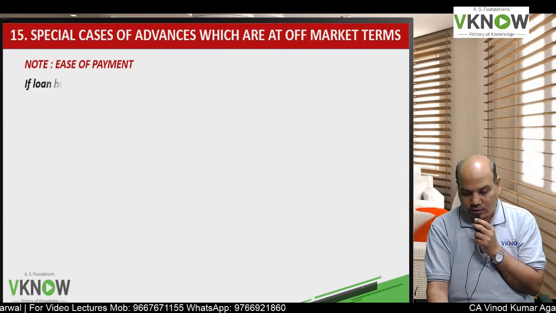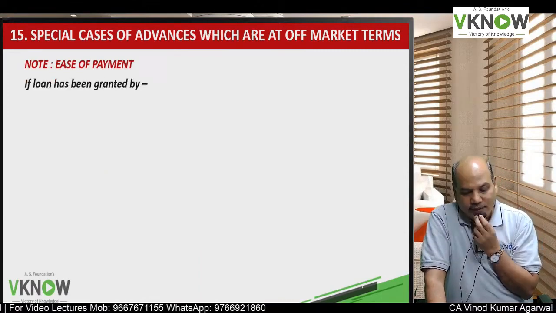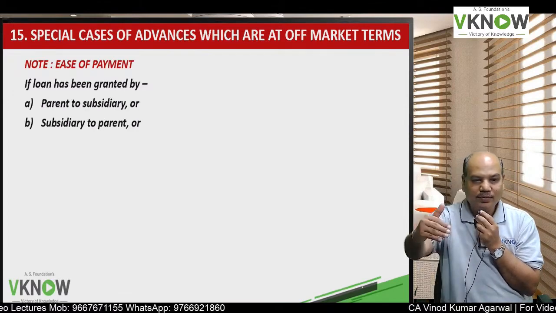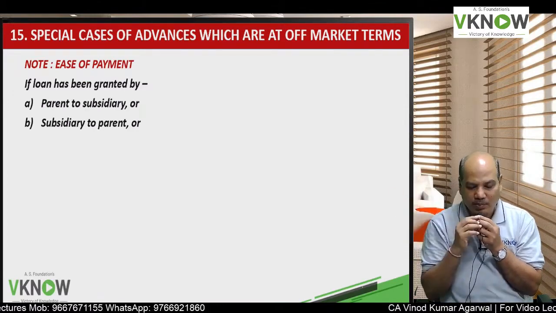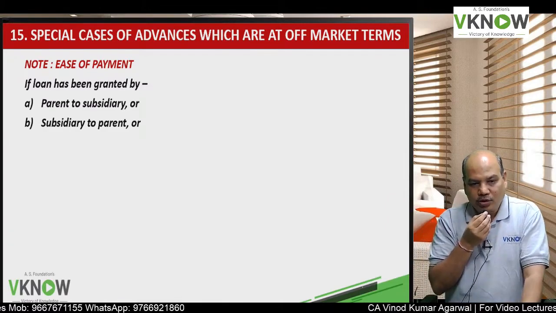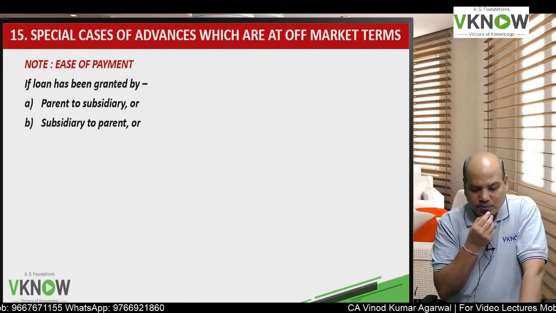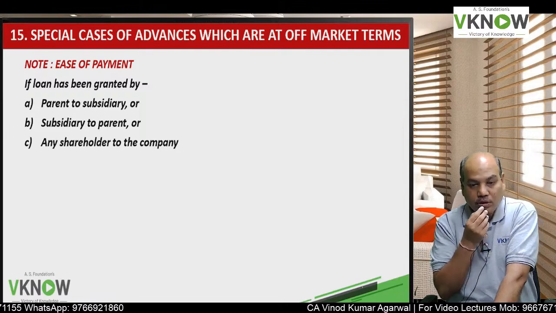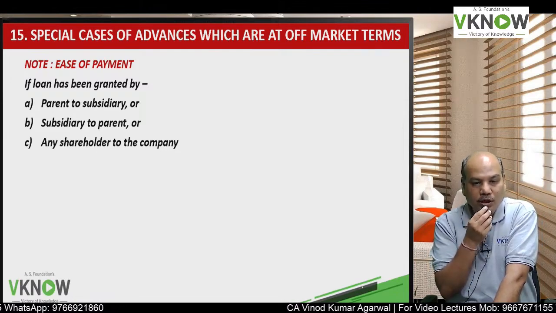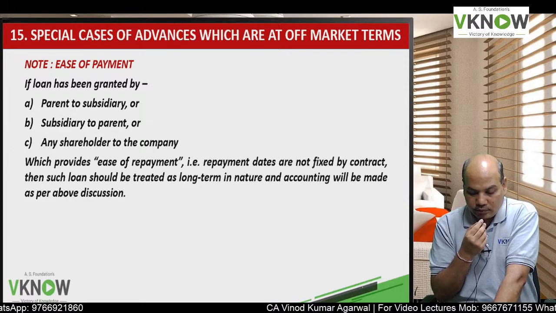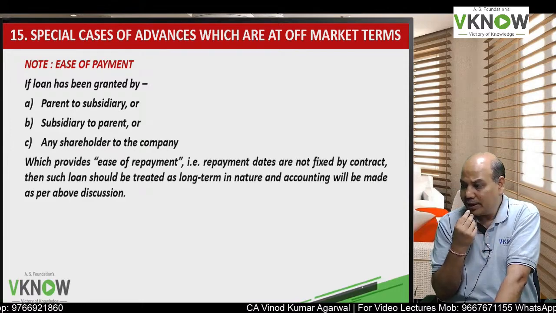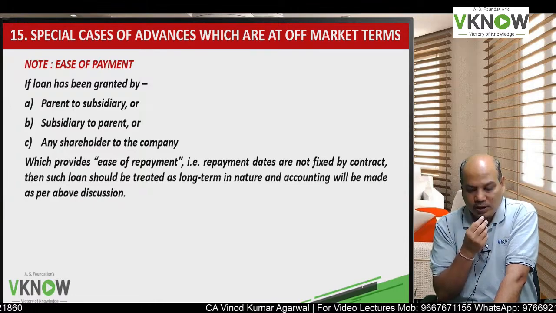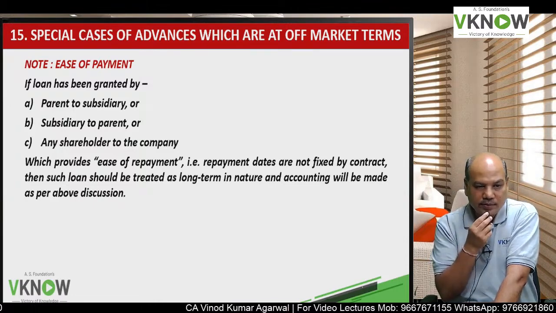Now, next case is called ease of payment. Ease of payment means there is no date fixed when the payment will be made. So that may be between parent and subsidiary. Parent can give loan, subsidiary can give loan, or sometimes a shareholder can give loan to the company without any repayment date fixed in the contract. Then such loan will be treated as long term in nature.